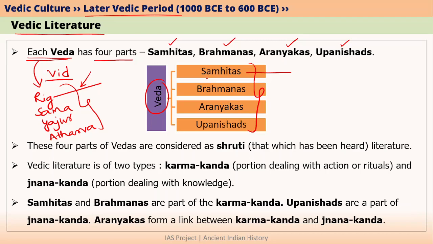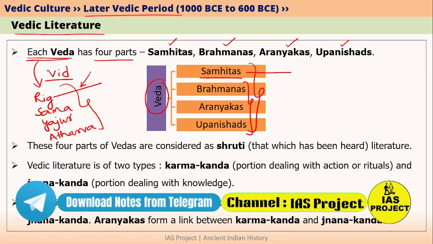We have already talked about Rig Veda Samhita during our early Vedic period lectures. Now in this lecture, we will talk about Samaveda Samhita, and later we will talk about Yajur Veda Samhita and Atharva Veda Samhita. Afterwards, we will also learn about Brahmanas, Aranyakas and Upanishads. All these four parts are considered part of Shruti literature in Hinduism.